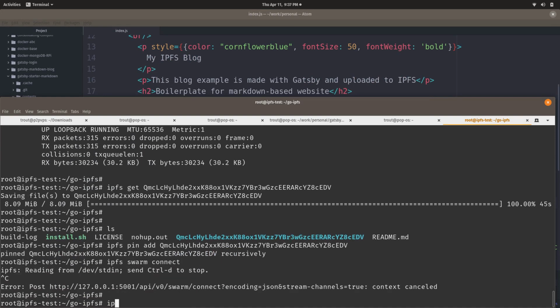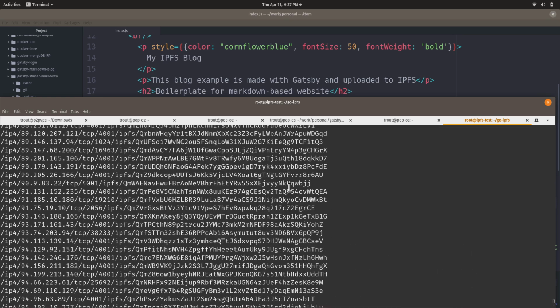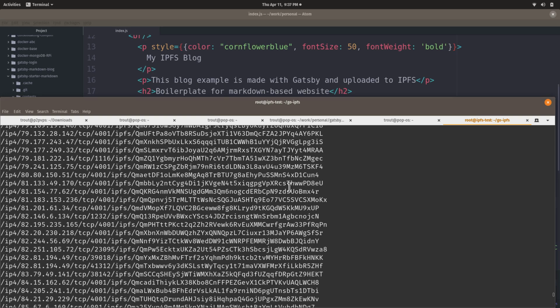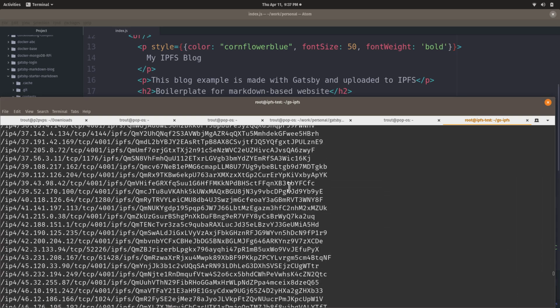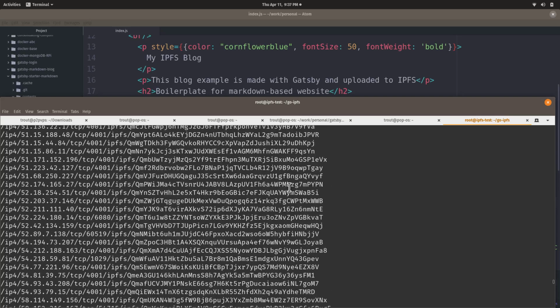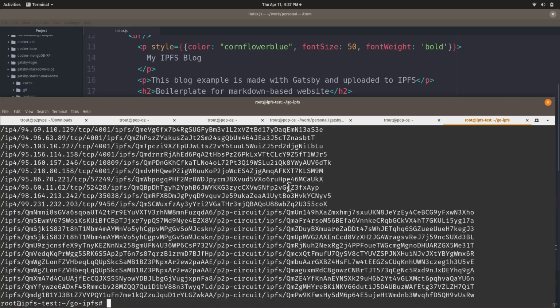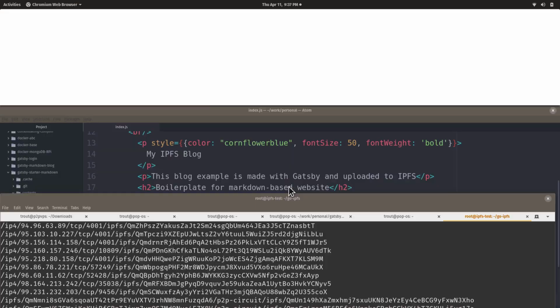Not that one. ipfs swarm peers, I think, is the command. Yeah. So these are all the other IPFS nodes that the cloud server is connected to, and it just made these connections. It's constantly going out and finding new nodes to connect to. Man, that's a big list. And that's why using DigitalOcean is pretty sweet, because it's in a big major data center, and so it finds new computers really fast, and it syndicates data really fast.